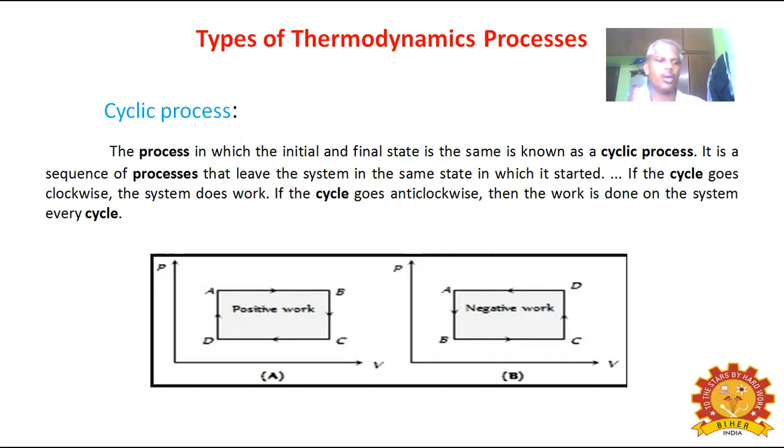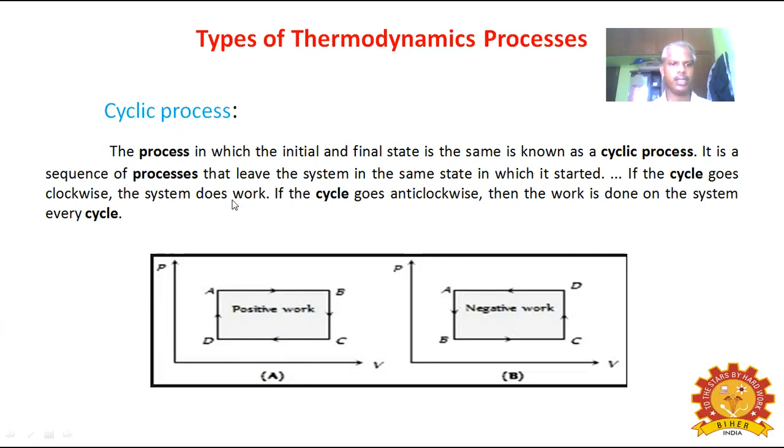If the cycle goes clockwise, the system does work. Here the first figure A, this is figure A, this is clockwise, A to B, B to C, C to D, D to A. If the cycle goes clockwise, the system does work.